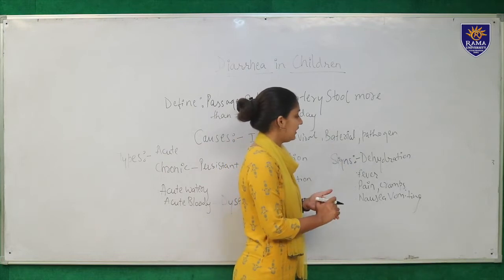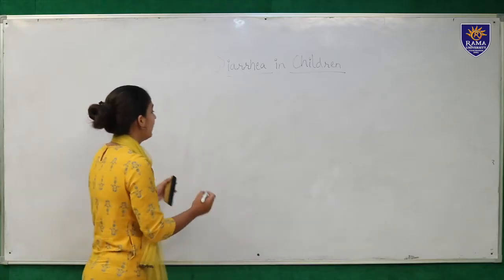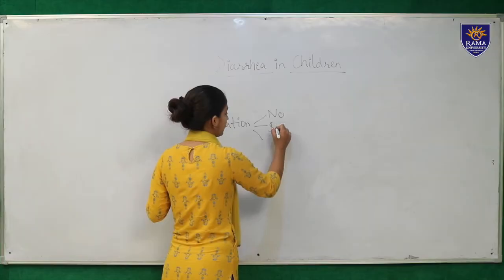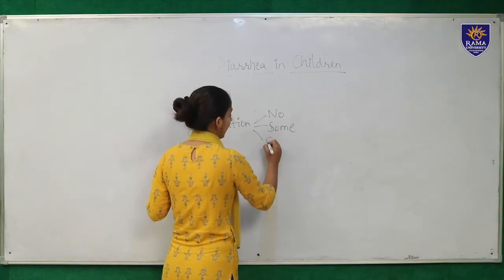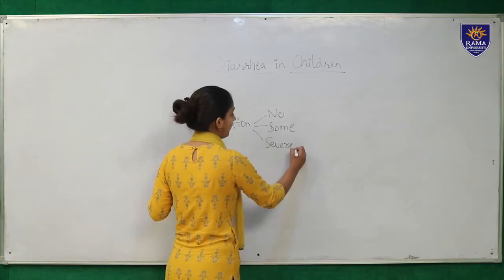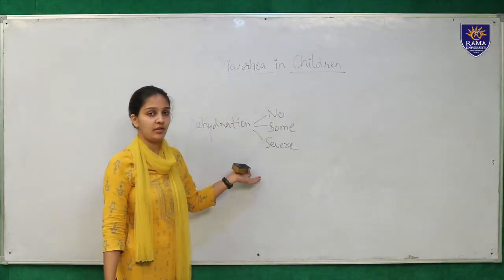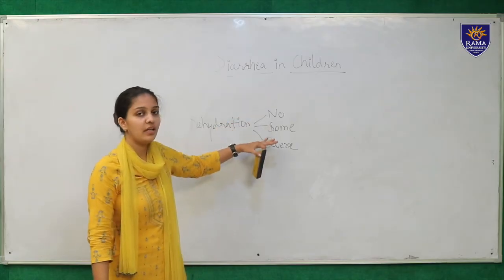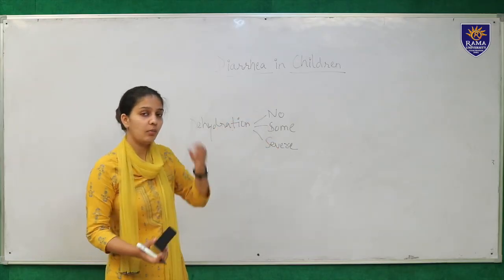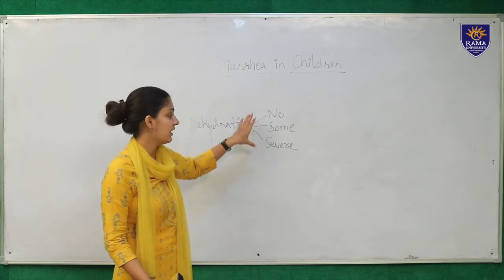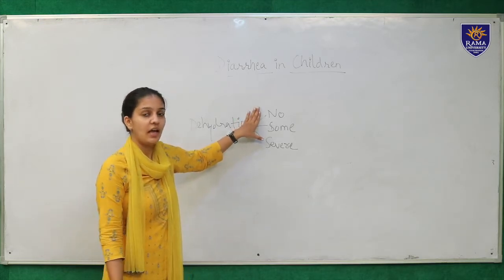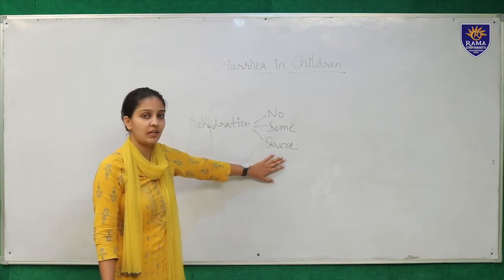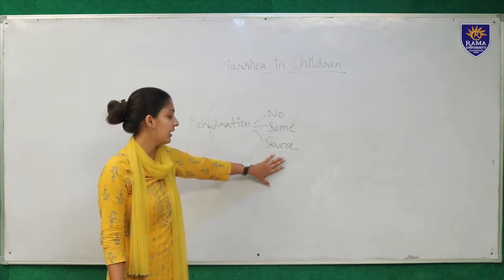So how do we see dehydration? We can classify dehydration as no dehydration, some dehydration, and severe dehydration. Or we can also call it mild dehydration, moderate dehydration, and severe dehydration. Mild and moderate dehydration can be cured at home or with basic interventions like fluid therapy and ORS therapy. But severe dehydration needs hospitalization with immediate fluid administration.